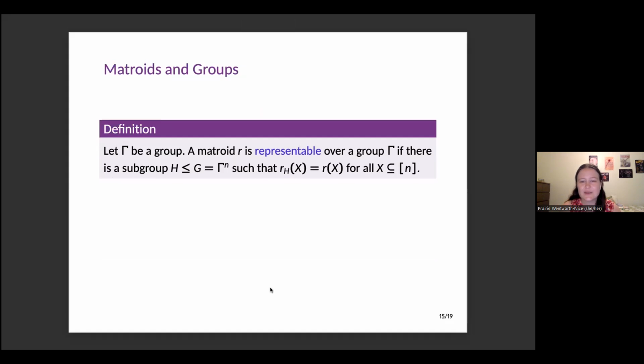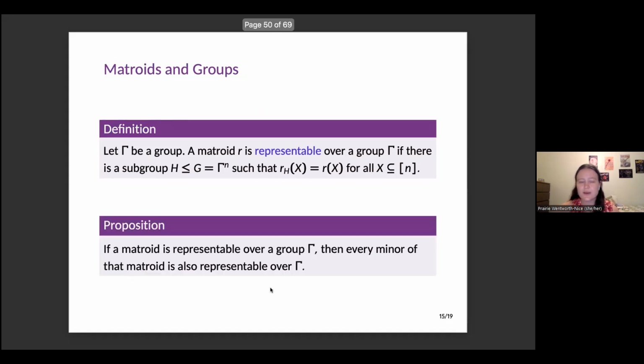And so we're going to say that a matroid is representable over a group gamma if there's some subgroup where the rank function of that subgroup gives us the rank function of our matroid. And as with fields, it turns out that if a matroid is representable over a group gamma, then every minor of that matroid is also going to be represented over gamma. So again, this gives us a nice way to start trying to classify matroids representable by various groups.